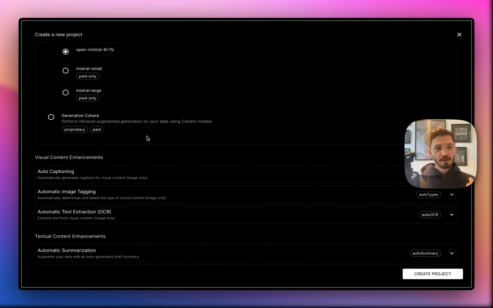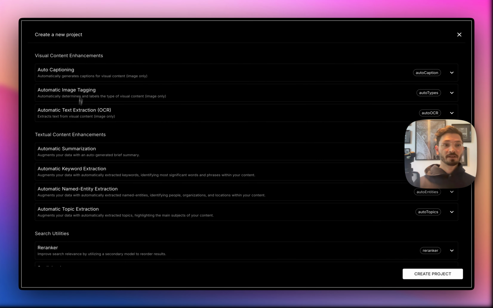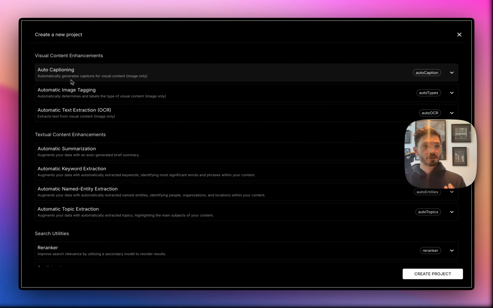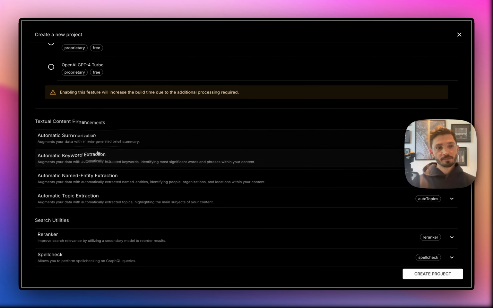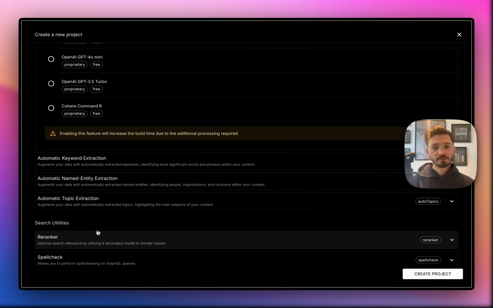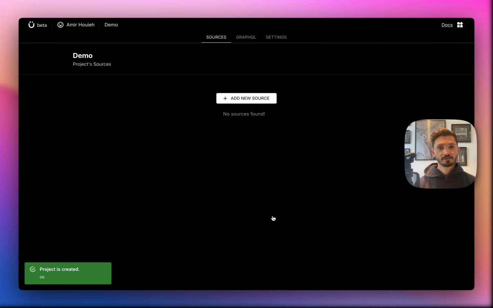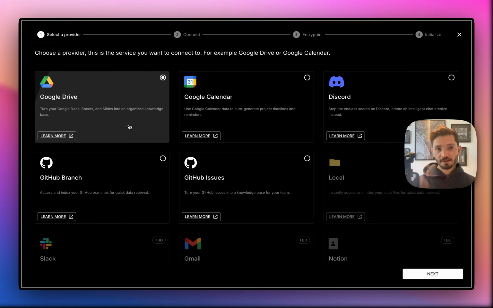You can choose. And besides that, you can also enable visual content enhancement and textual content enhancement. For example, auto captioning, OCR, or image tagging. Same for text, for example, auto summarization, keyword extraction, named entity recognition, etc. So once you select all of these, you create a project. Everything else is behind the scenes and orchestrated, and now all you need to do is just add sources.